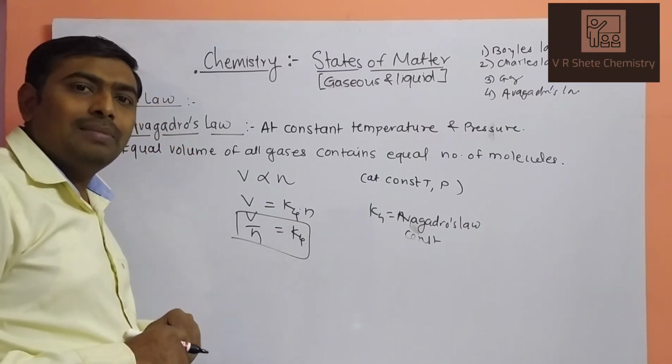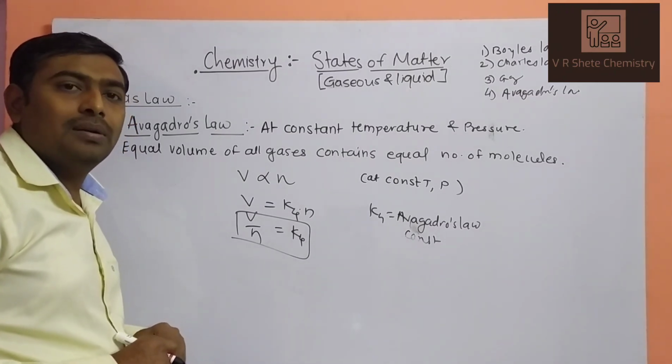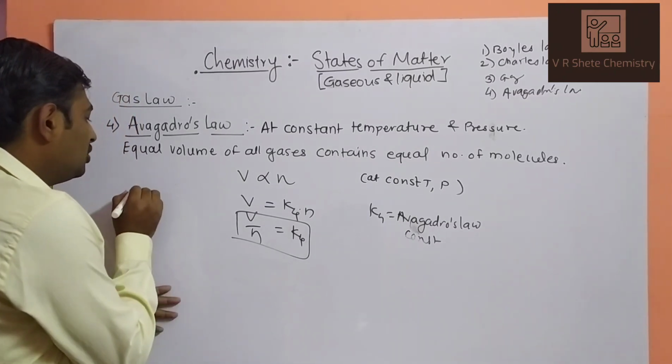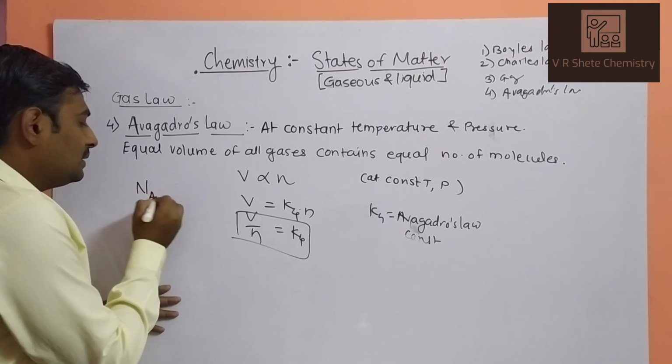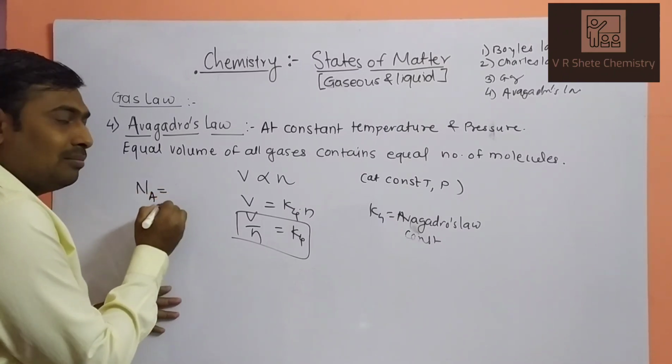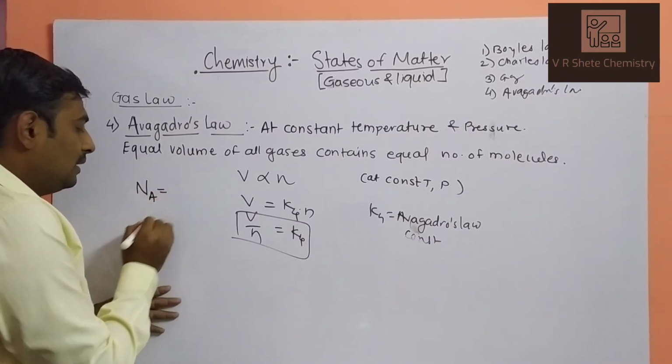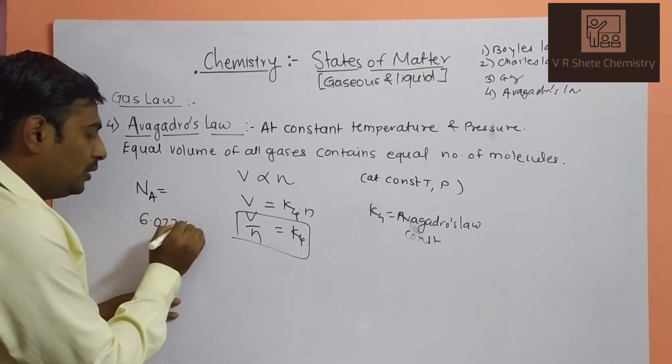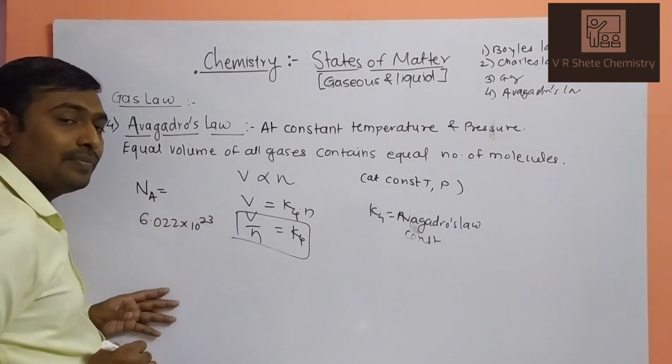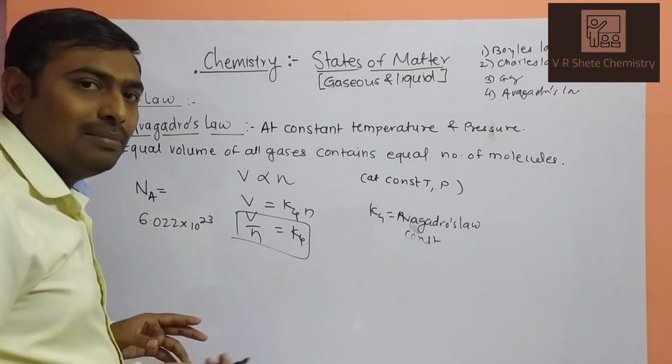One more contribution given by the scientist is Avogadro's number. It is denoted by capital N with subscript capital A, Avogadro's number. This is called Avogadro's number and it is 6.022 into 10 raised to 23. This is your Avogadro's number. What is meant by Avogadro's number?